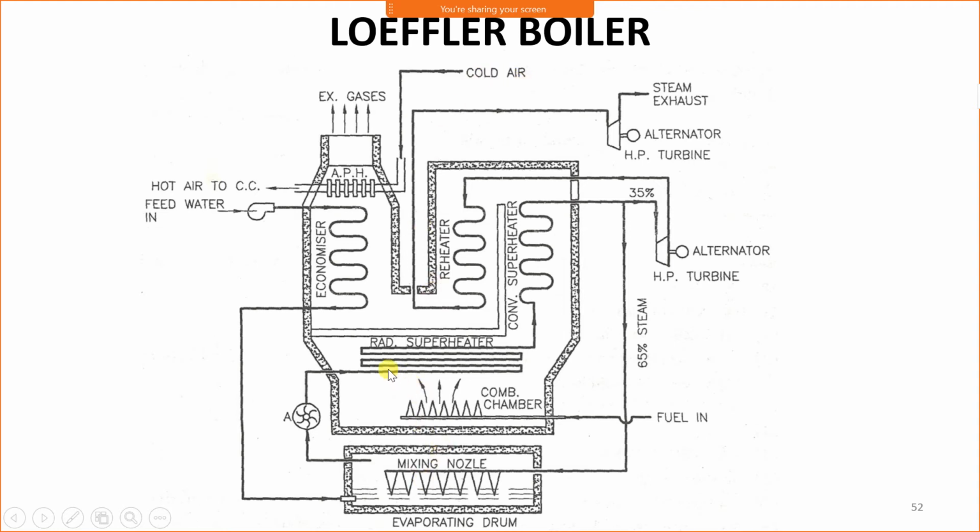Now what is called a radiant superheater and a convective superheater? The steam in the radiant superheater gets heated with the help of radiation generated during combustion. This is a combustion chamber. The radiation coming from the combustion chamber is absorbed by the steam in the radiant superheater, and in the convective superheater the steam is heated with the help of flue gas. Therefore, it is called a convective superheater.